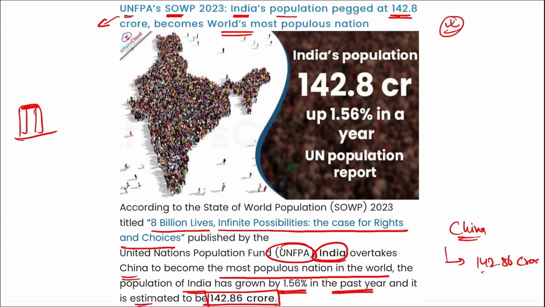Oh, sorry, I correct: 142.57 crore for China and 142.86 crore for India. This is the estimated population of India, and it clearly suggests that India has surpassed China to become the world's most populous nation.